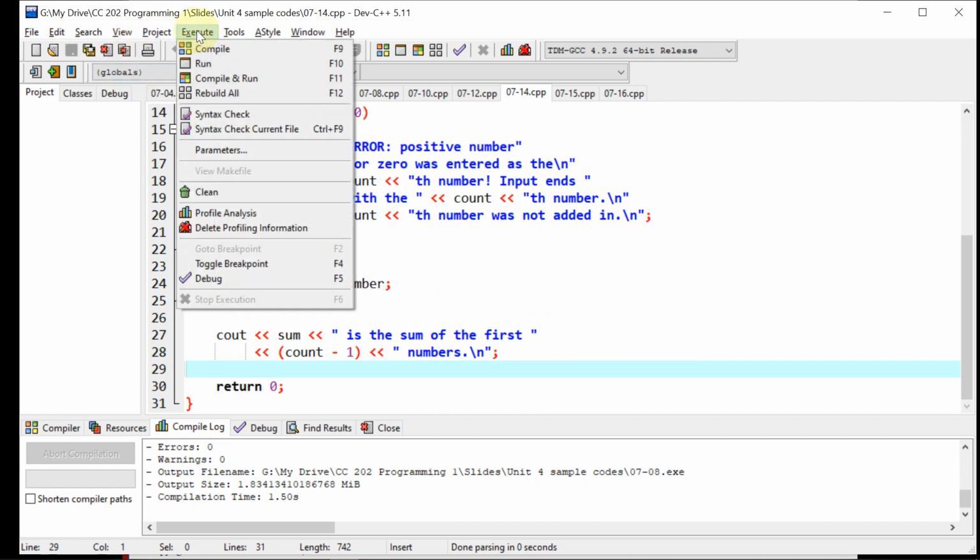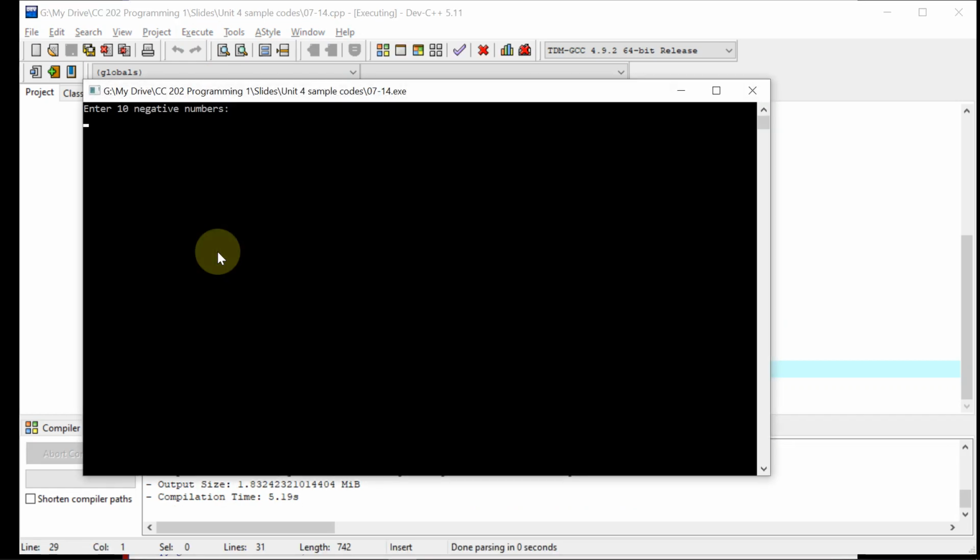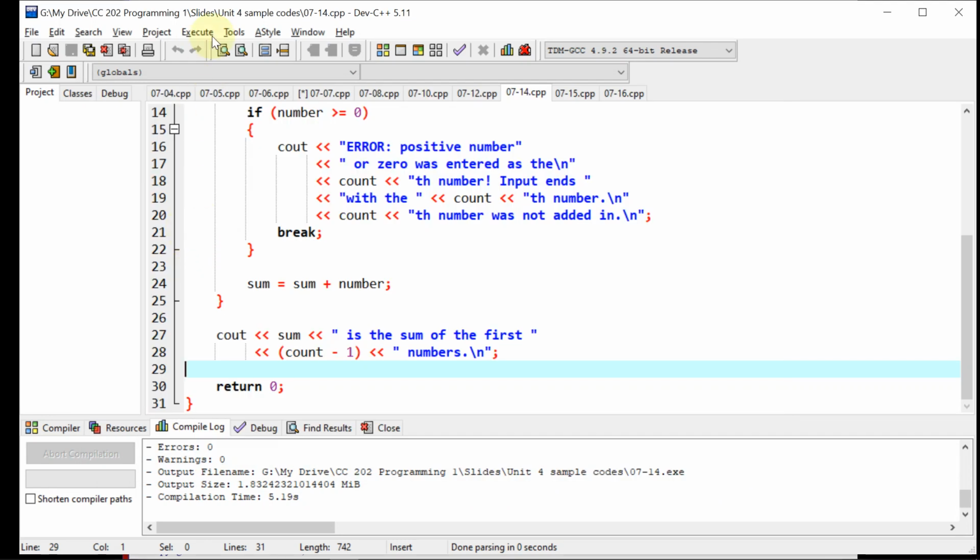Let's run this program. Okay, let's enter 10 negative numbers. Okay, let's run that again, and this time let's provide a positive number.